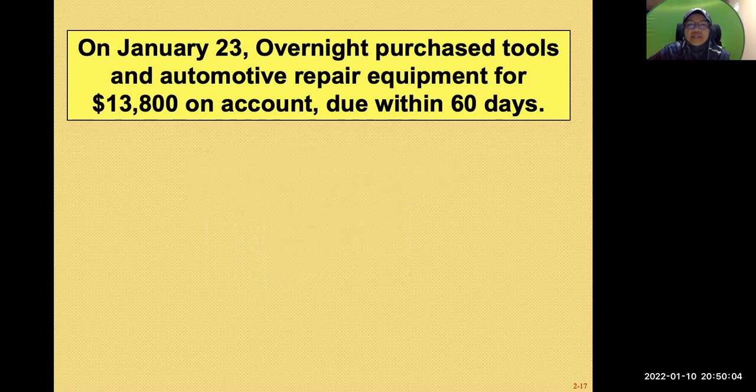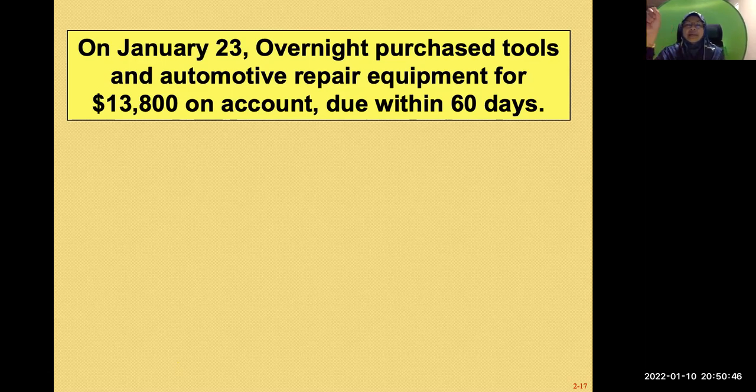On January 23rd, overnight purchase tools and automotive repair equipment. So now you buy tools and equipment for 13,800 on account, which is due within 60 days. What do you understand by that, Sister Noor? From what I understand, it's also notes payable. Whenever you don't see the term note payable, don't open note payable. You open accounts payable. Oh, okay, accounts payable.